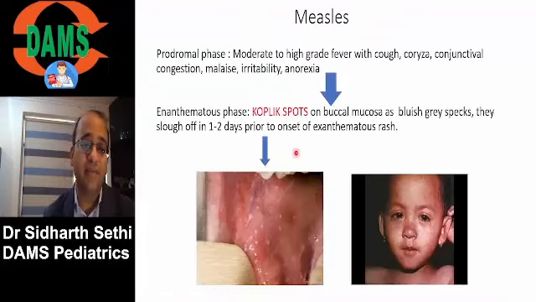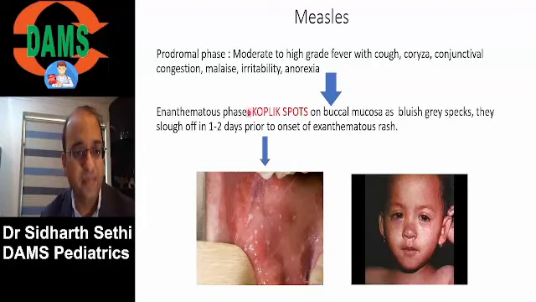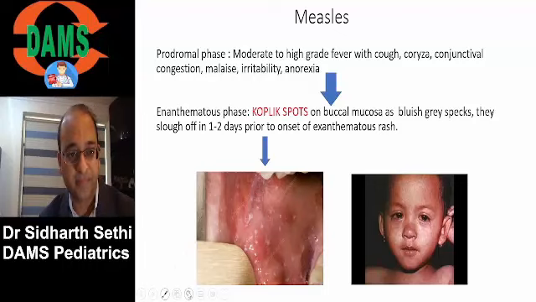So measles, remember, has a prodrome. Measles has a prodrome. So there's a fever, cough, coryza. After the prodrome, in your exam, they may ask you, what are Koplik spots? So after the prodrome, you see Koplik spots on the buccal mucosa. What are Koplik spots? They are blue-gray specks.